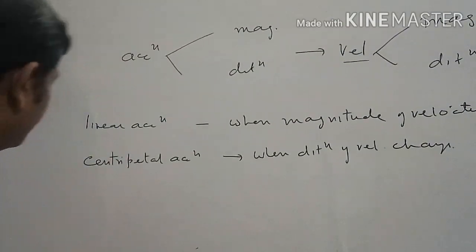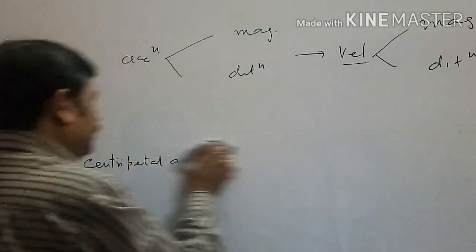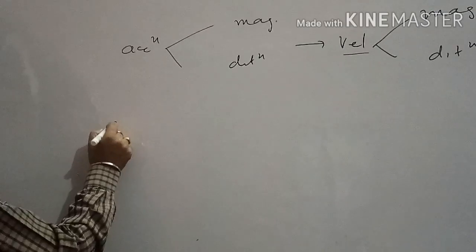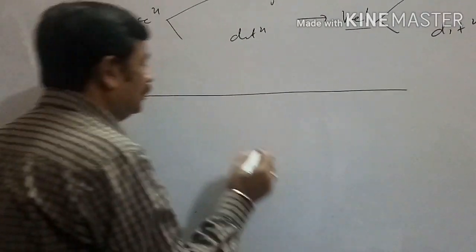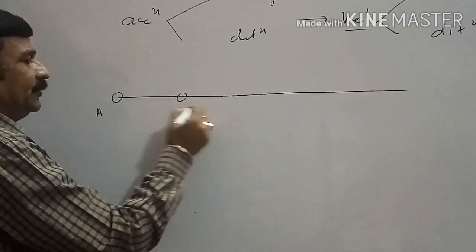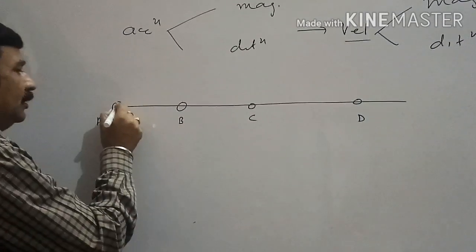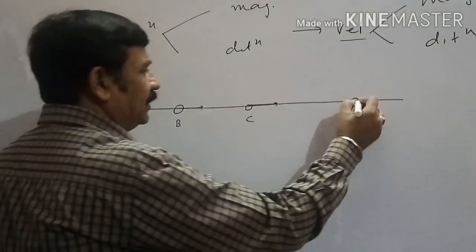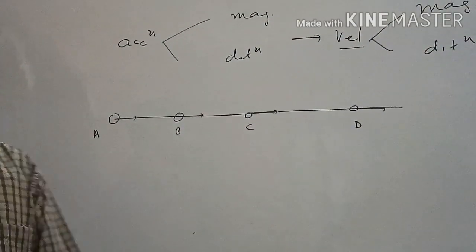For example, suppose a body is performing straight line motion from reference point A. It is moving in forward direction. Sometimes crosses B, sometimes crosses C, sometimes crosses D. Whether body is at A, B, C, or D, direction of motion is not changing.